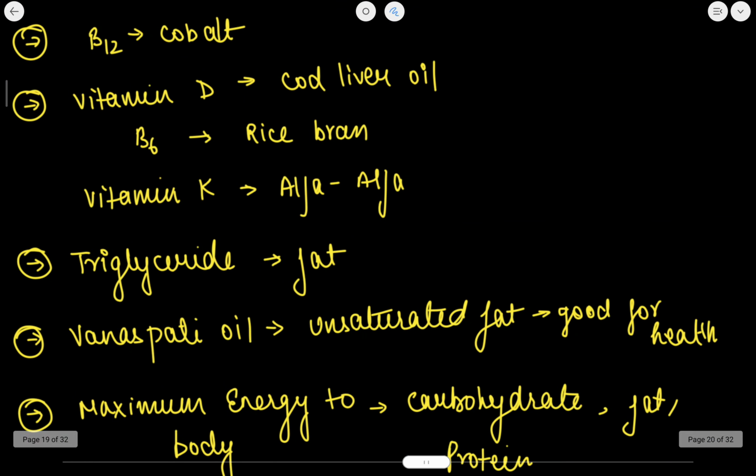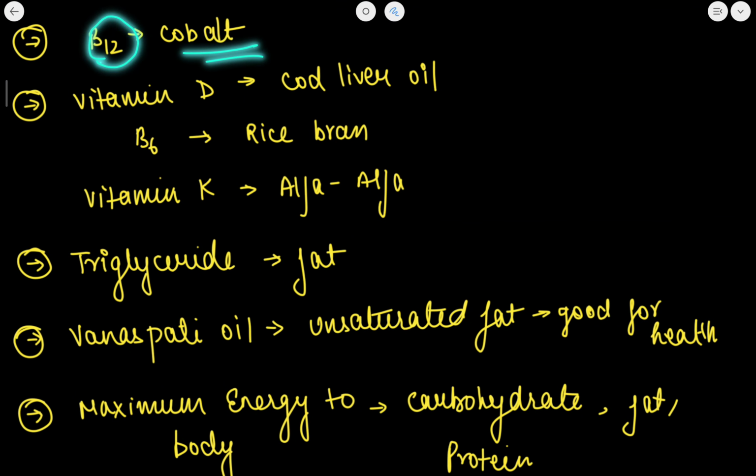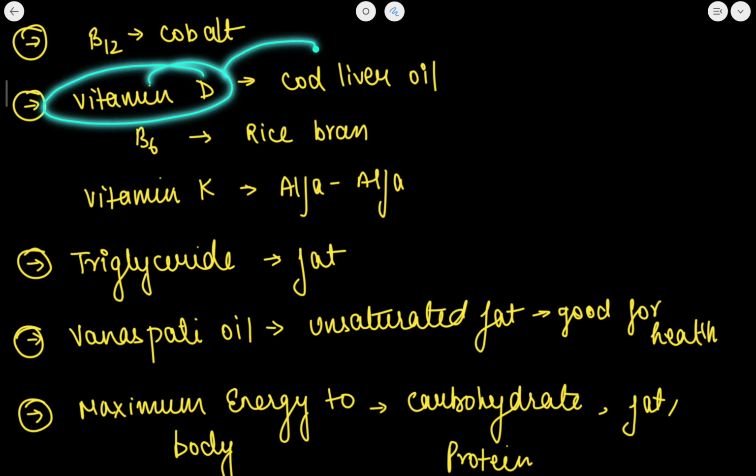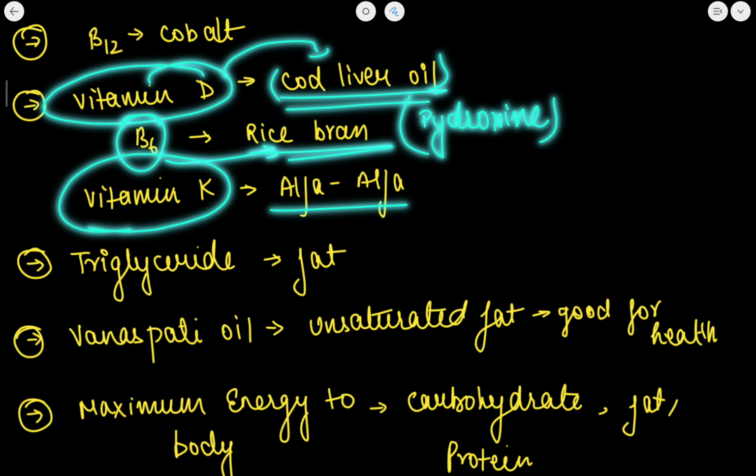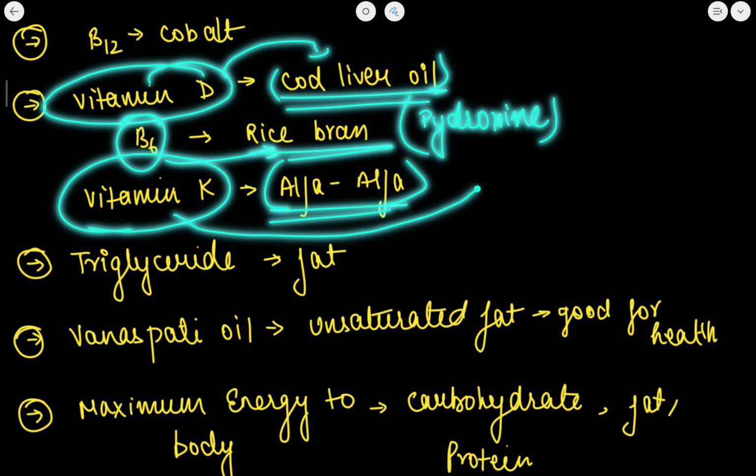Now B12 is cobalt, and cyanocobalamin is its chemical name. Vitamin D का richest source है cod liver oil. B6 is rice bran, and vitamin B6 is pyridoxine. Now vitamin K का richest source is alfalfa. Also we have studied the deficiency of vitamin K, and vitamin K is responsible for blood coagulation.